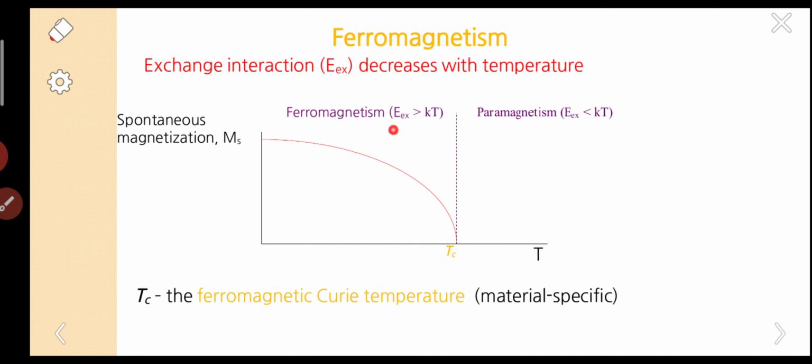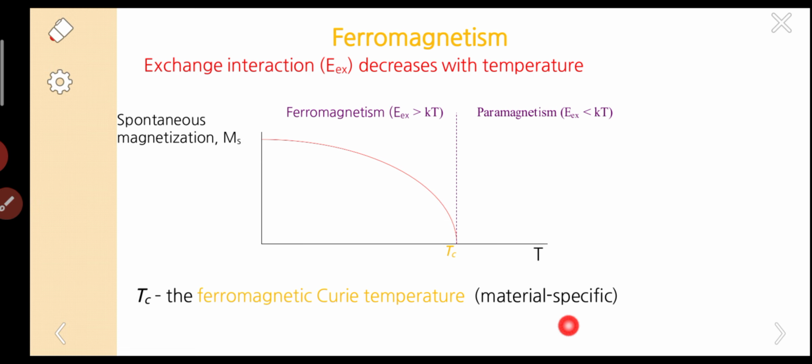Before Tc, it exhibits ferromagnetism. After Tc, the dipoles align in random directions and it exhibits paramagnetism. Here Tc is the ferromagnetic Curie temperature. It is material specific, that means every material has a specific temperature.